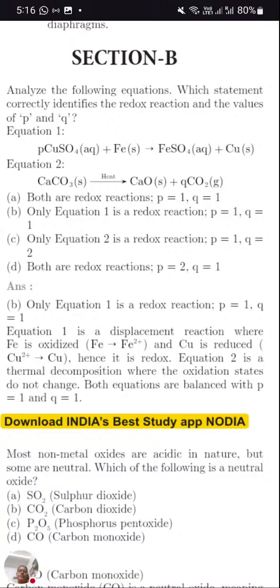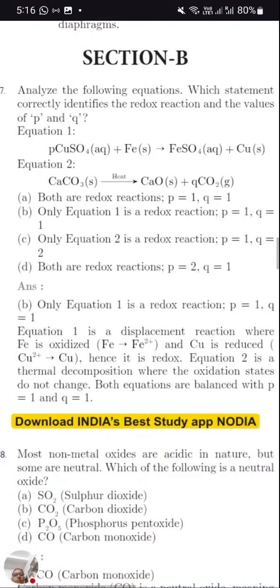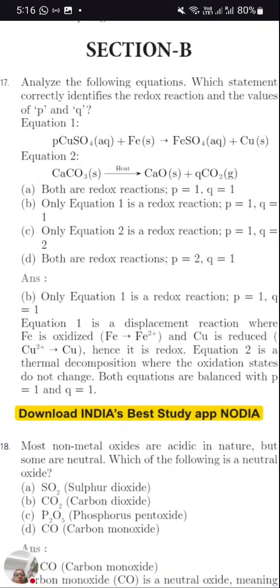Okay. So here copper sulfate reacts with iron and forms ferrous sulfate plus copper. The blue color of the copper sulfate fades and FeSO4 is produced. And next, CaCO3, when it is heated, calcium oxide and carbon dioxide are produced. So for the first one, both are redox reactions, P is 1 and Q is 1. After balancing, they are writing that both are 1 and that both are redox reactions.